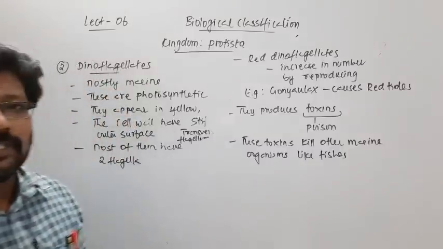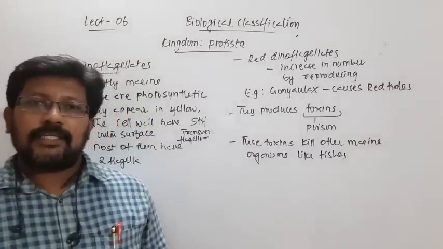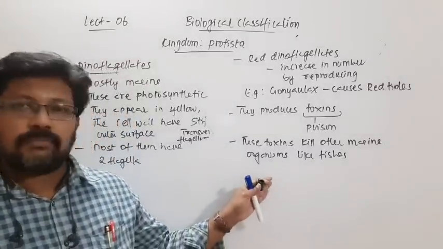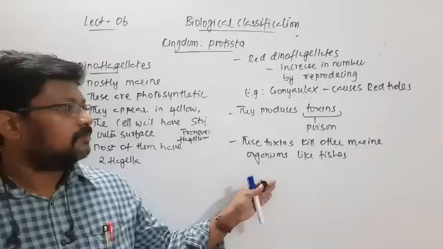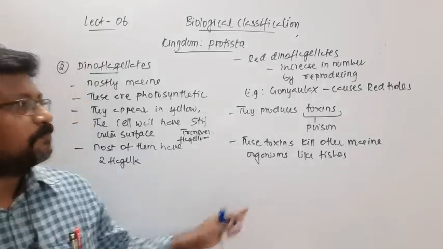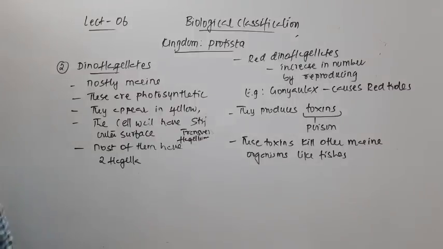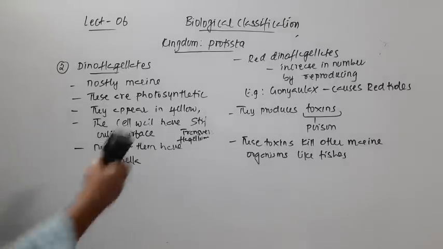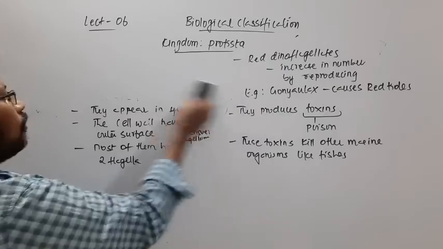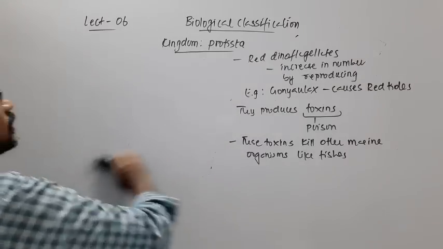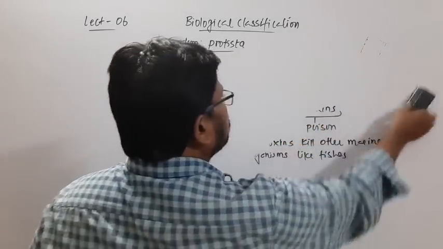So the toxins are potent, and they are capable of killing other marine organisms like these fishes, right? So that's a few features of the overall dinoflagellates. Now let's see the next group of kingdom Protista, Euglenoids.